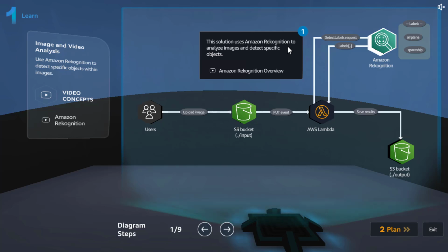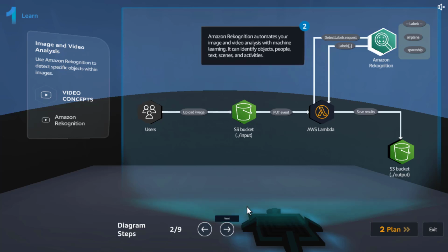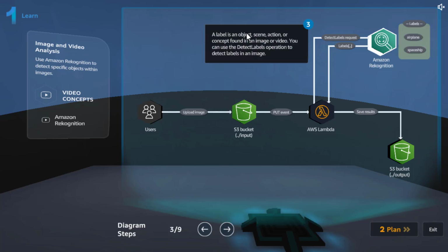This solution uses Rekognition to analyze images and detect specific objects. Amazon Rekognition automates your image and video analysis with machine learning. It can identify objects, people, text, scenes, and activities. A label is an object, scene, action, or concept found in an image or video. You can use the detect labels operation to detect labels in an image.